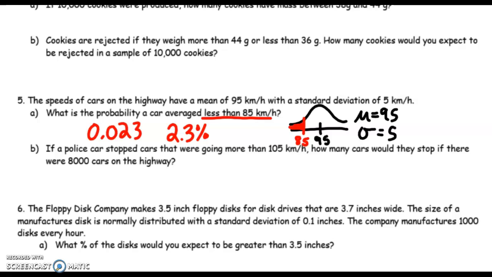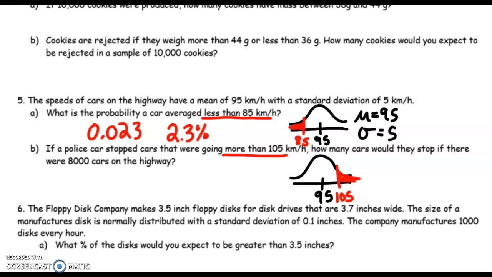Part B is similar. If a police car stops cars that were going more than 105 kilometers per hour, how many cars would he stop if there were 8,000 cars on the highway? So I'll sketch my curve again. I have a little bit more space this time. 95 is in the middle. Same mean, same standard deviation. Now we're going more than 105 kilometers per hour. So 105 somewhere up here. And more means shade to the right.